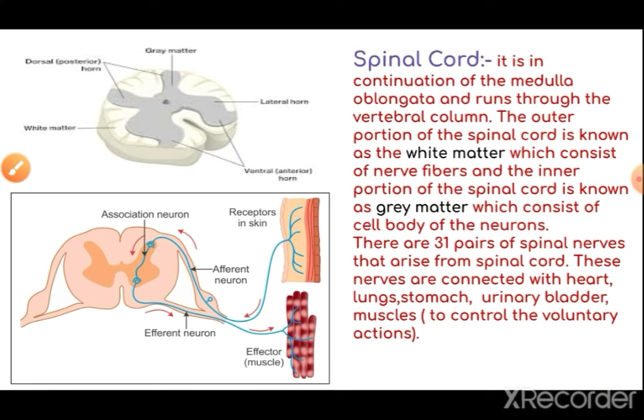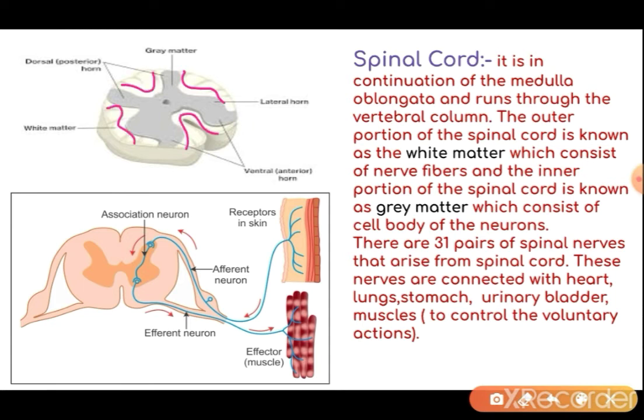Now next is spinal cord. The spinal cord is a continuation of medulla oblongata and runs through the vertebral column. The outer portion of the spinal cord is known as the white matter. This whole is the white matter. This white matter consists of nerve fibers, and the inner portion is called the gray matter. This consists of the cell body of the neurons. So we can see the cell body is there and the fibers are in the white matter. In the white matter we have long fibers of neurons.